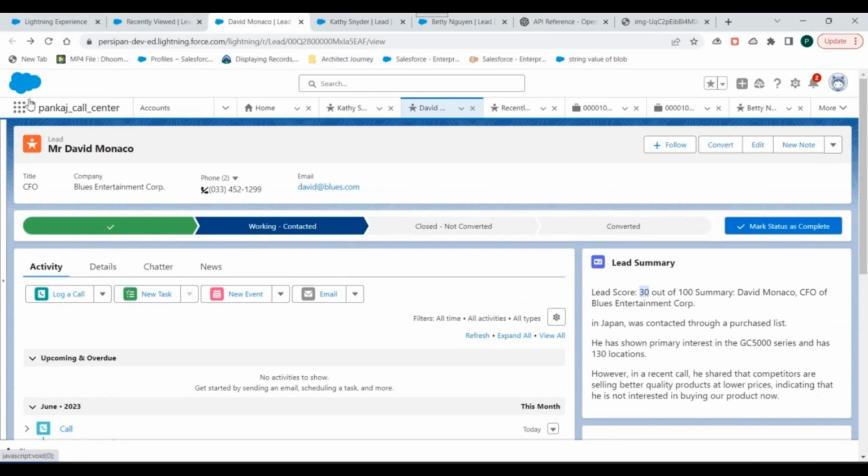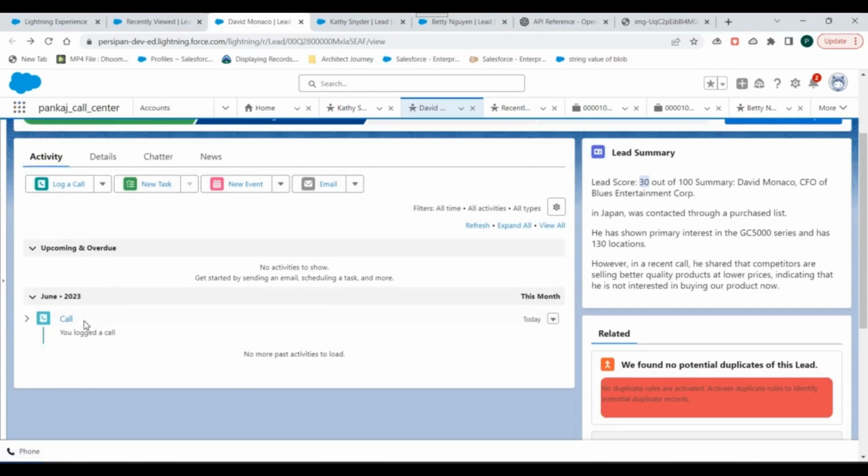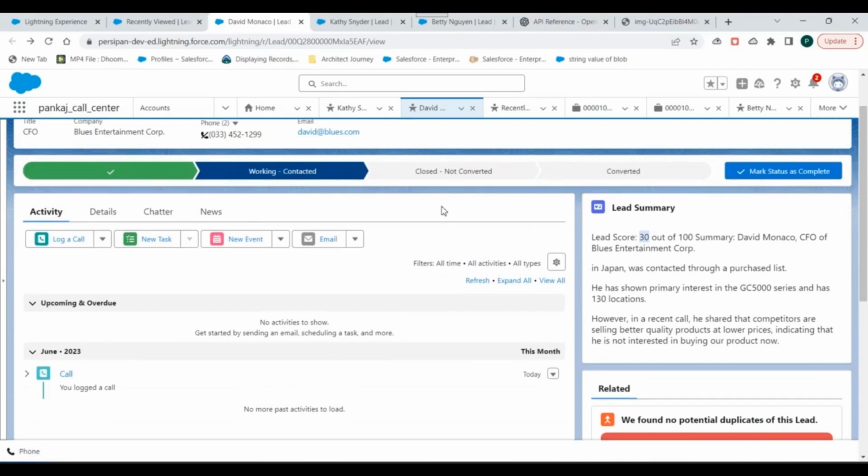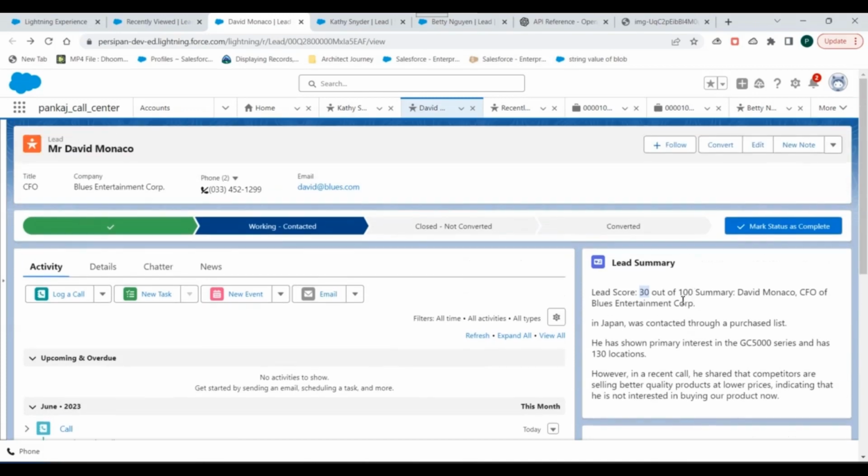Because this salesperson had a connect with this lead and he logged the discussion between them, and it had a little negative sentiment, right? The lead was saying that he's getting better quality product at cheaper prices from different competitors, right? That's why the conversion chances of this lead have dramatically dropped from 85 to 30, right?